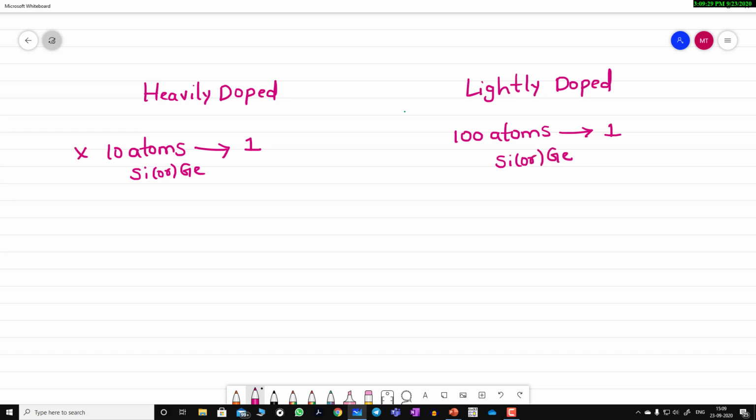Suppose this is our initial rule. For every 10 silicon or germanium atoms, I am adding one impurity. Suppose my requirement is 1000 atoms. For 1000 atoms, how many impurities should I add? Here for every 10 atoms, 1. So 10 into 100 will give 1000, so it is also 1 into 100. So I need to add 100 impurities.